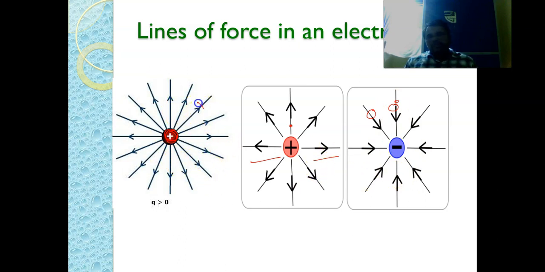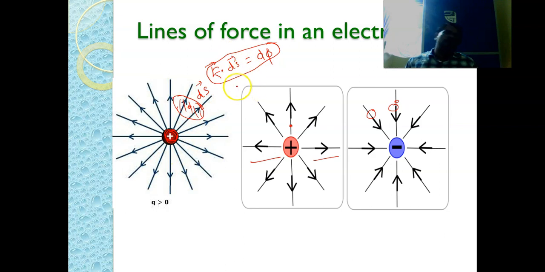If you consider a particular surface unit normal, that means a very small area perpendicular to these lines of force, let us call it ds bar. Then the electric flux passing through this surface is defined as E bar dot ds bar. We call this d phi. That means the flux passing through this small area, d phi is equal to E bar dot ds bar.